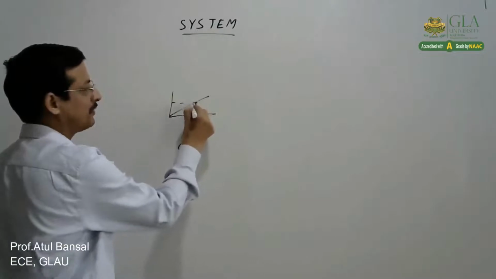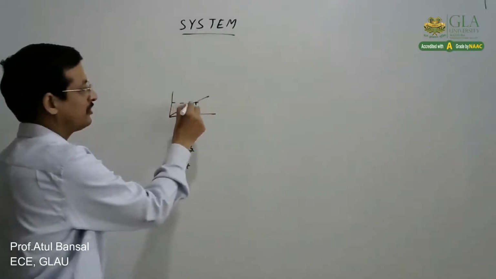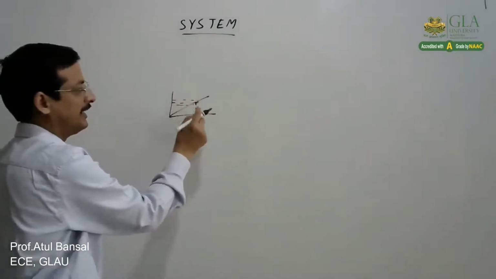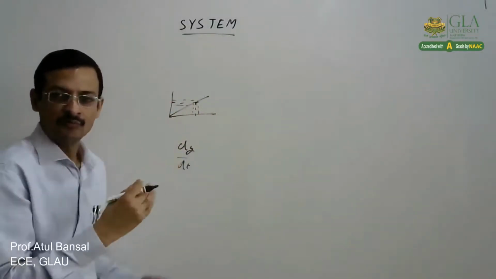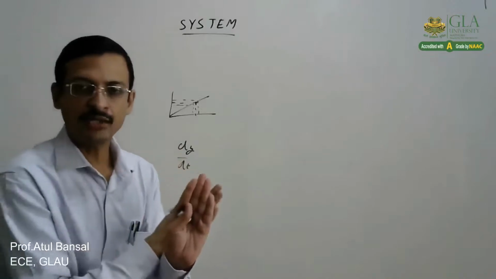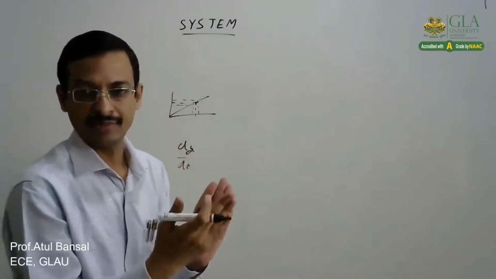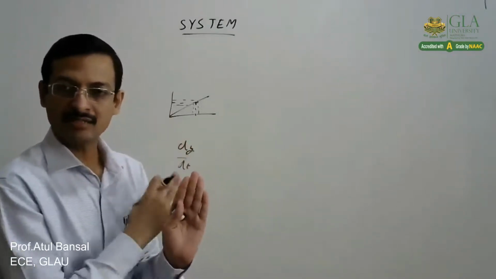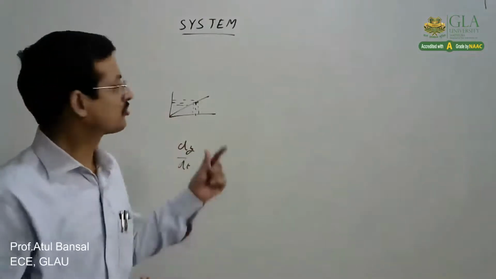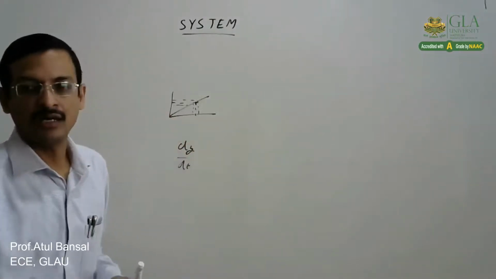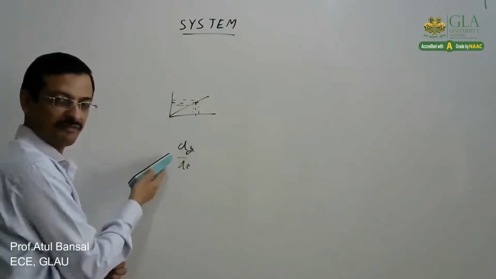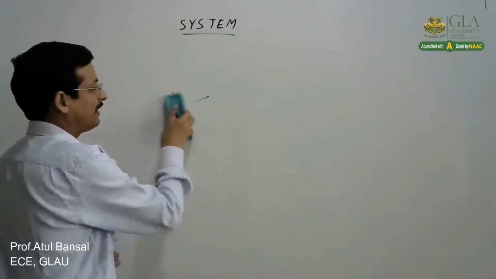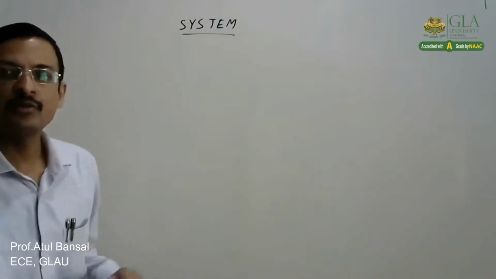A small strip, which you show as del y and del x across that point. Del y means the value across that point, just prior to that and just after that point. So it means it requires past as well as future values. So automatically this becomes a dynamic system, because for calculation of the differential at any point, we require past and future values.